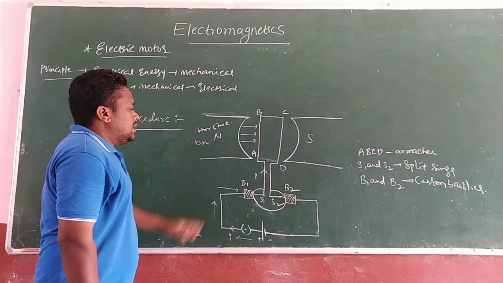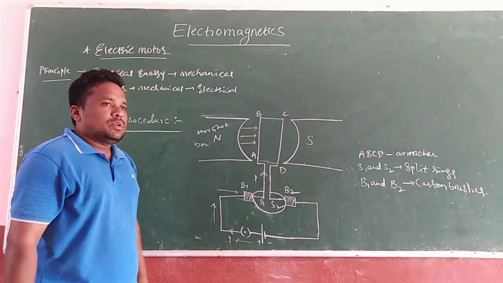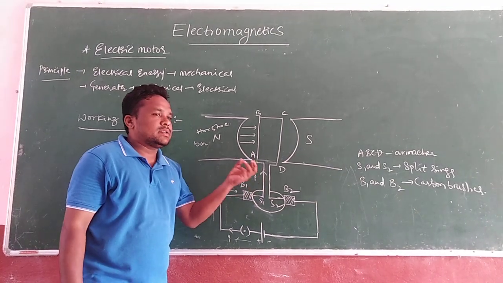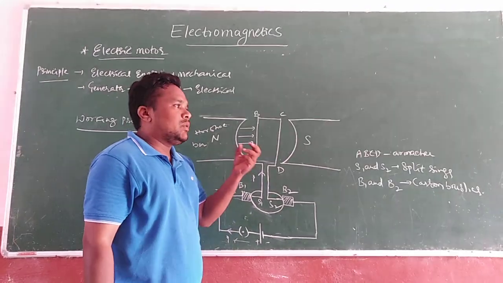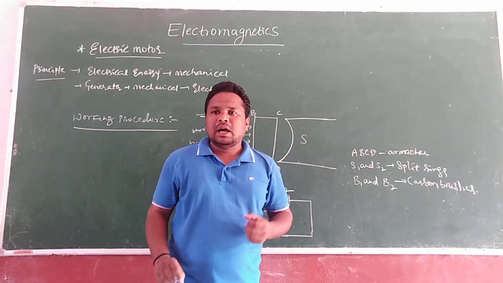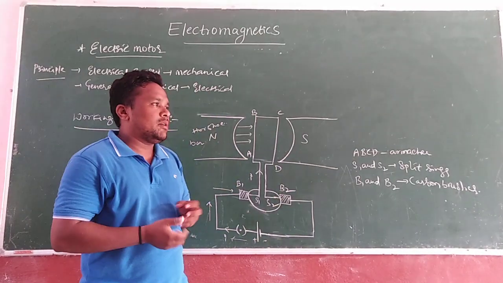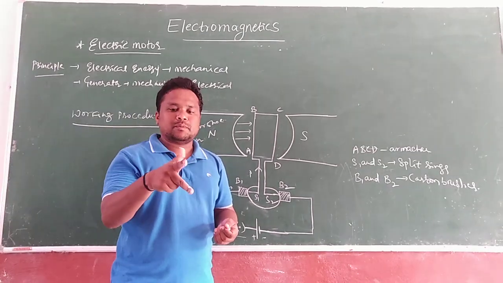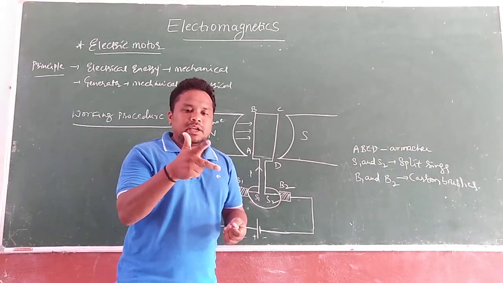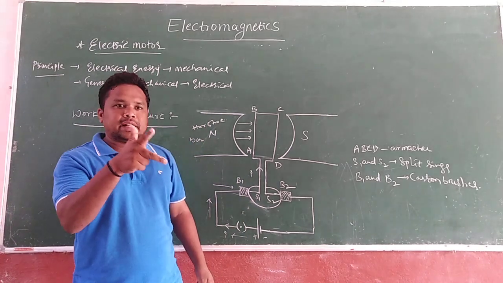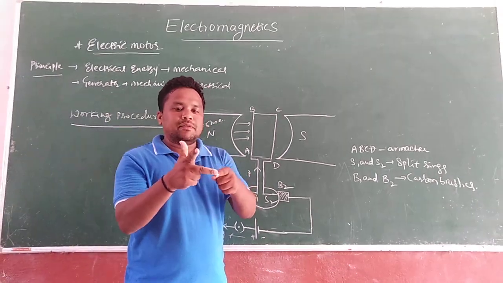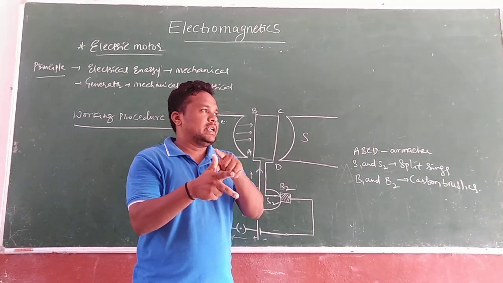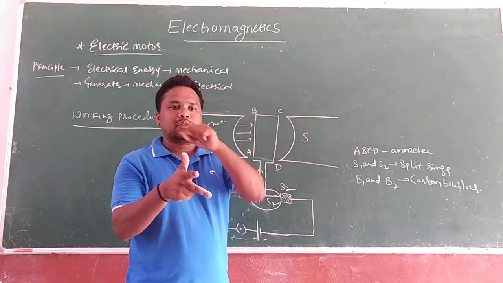Inside this electric motor, you need to understand the direction of the magnetic field and the direction of the magnetic force. Already you know about Fleming's right hand principle. Here 3 fingers are there: thumb finger, middle finger, and forefinger. Here the thumb finger indicates the direction of the magnetic force.